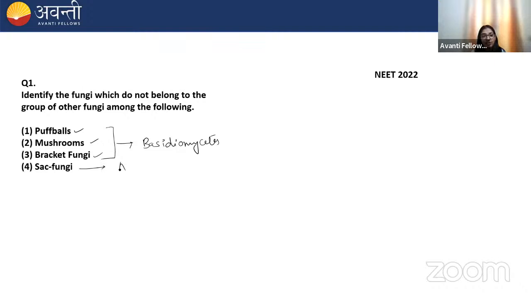Sac fungi is the Ascomycetes. So the correct option is fourth.